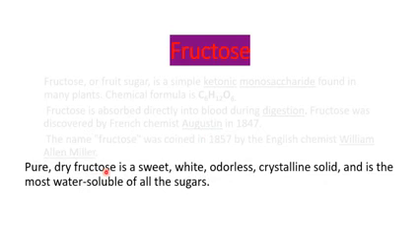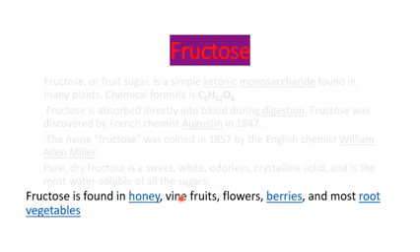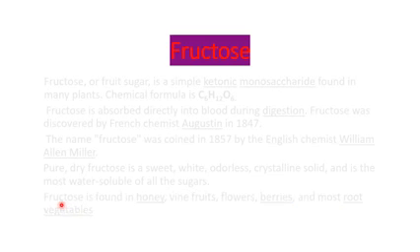Pure and dry fructose is sweet, white and odorless. It does not have any smell, and basically it is a crystalline solid, and it is the most water soluble of all the sugars. It dissolves more than glucose. Fructose is also found in honey, wine, fruit, flowers, berries, and most root vegetables.